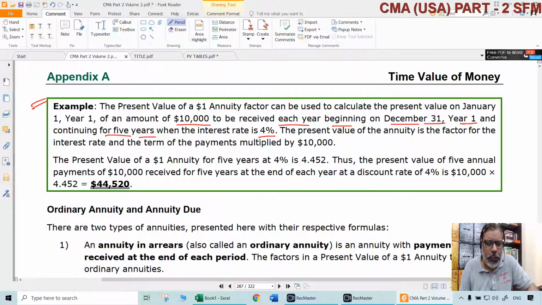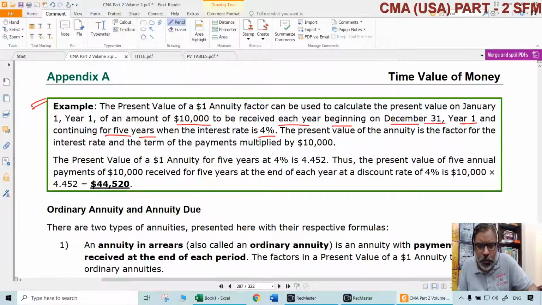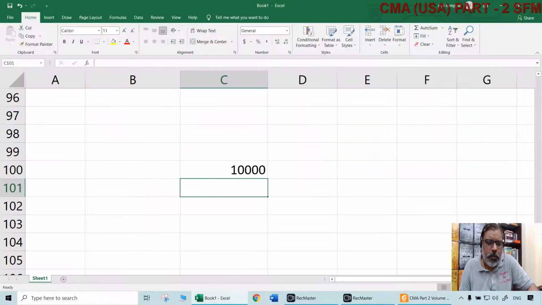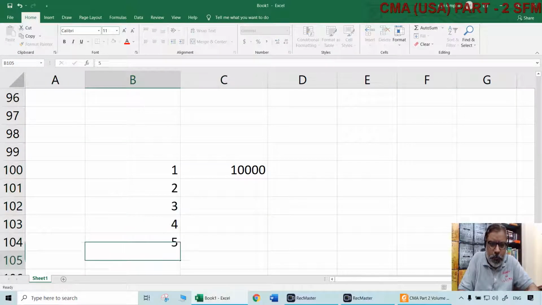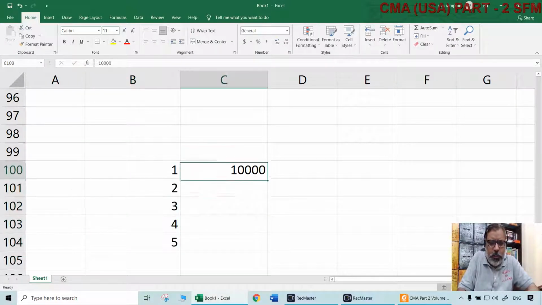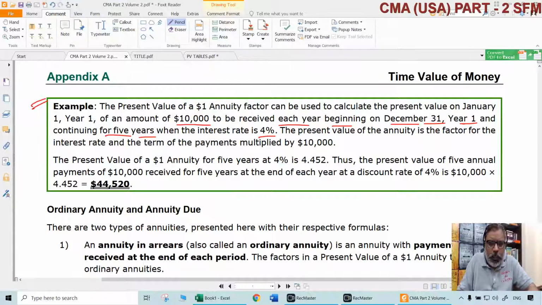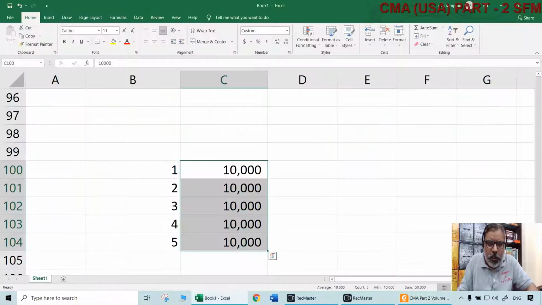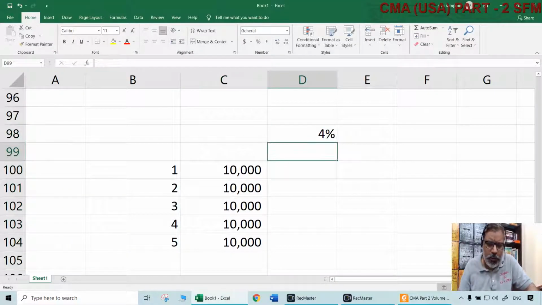So what is happening is, some money. How much? $10,000 you are going to receive. When? End of each year, starting from 31st December of year 1. Like that. End of each year only, always. Each year, end of each year, you are going to receive $10,000. The amount is the same, $10,000. What is the rate of interest? 4%.